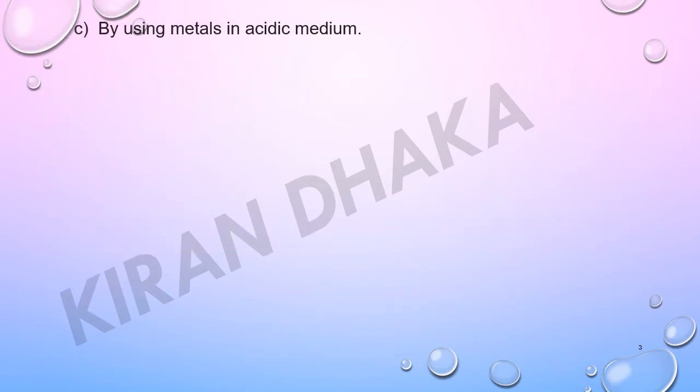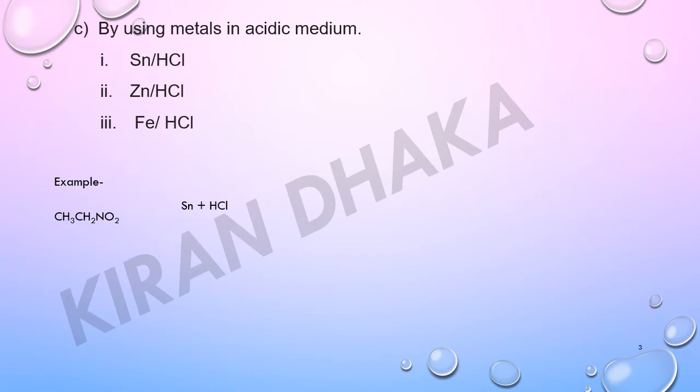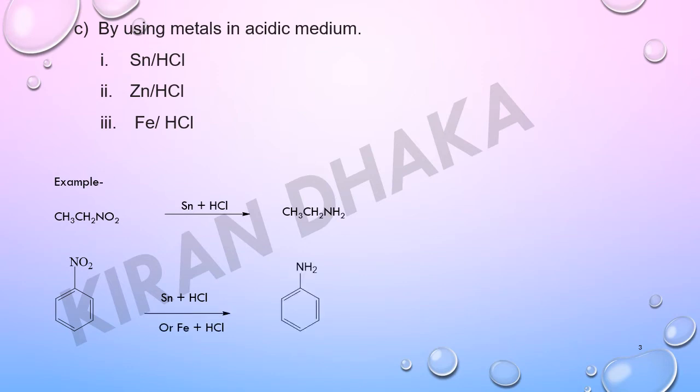Next, by using metals in acidic medium: tin plus HCl, zinc plus HCl, iron plus HCl. For example, CH3CH2NO2 reacts with tin plus HCl and gives CH3CH2NH2, and another example is nitrobenzene reacts with tin plus HCl or iron plus HCl and gives aniline.